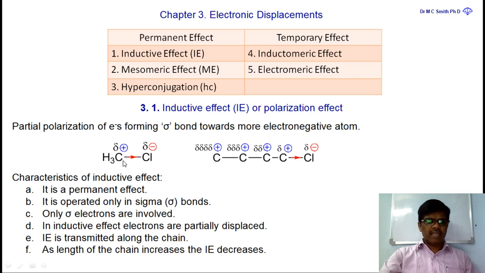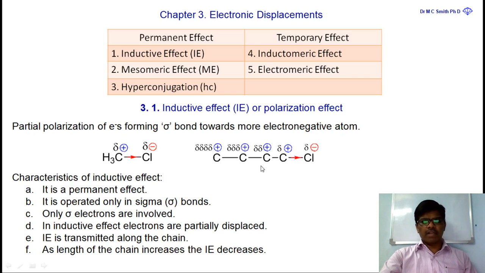Dear friends, in the inductive effect, electrons are partially displaced so that the negative charge or the positive charge attained is shared. That is, the more electronegative atom attains a negative charge and the atom which is less electronegative attains a positive charge, and it is transmitted along the chain.